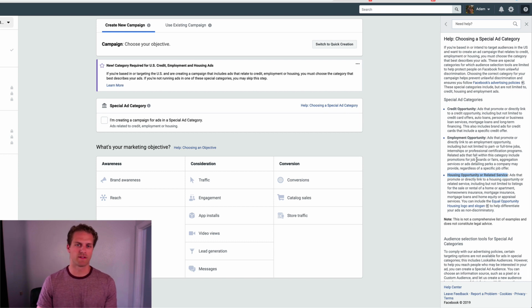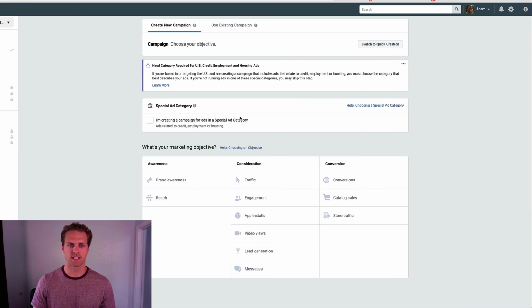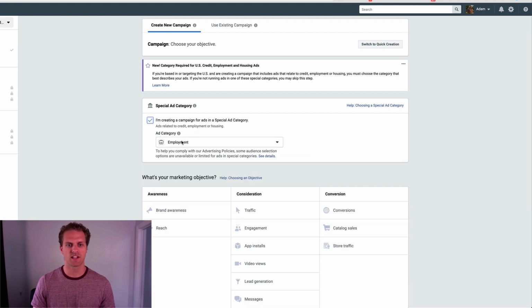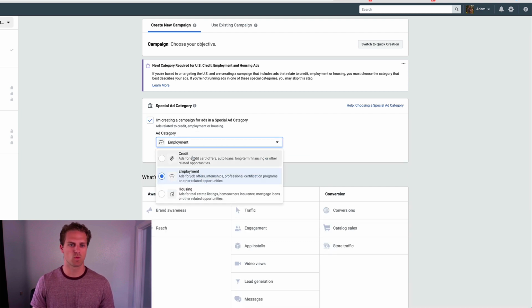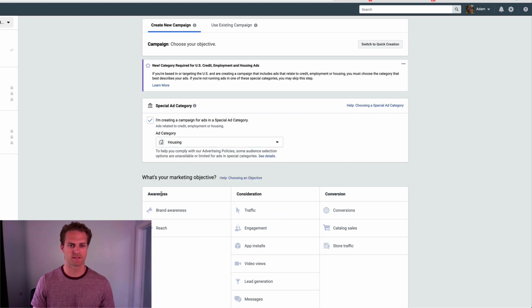Also, if you're looking for more real estate agents to join your team, that is an employment opportunity, so that will affect you as well. So if you come in here, let's exit out of here, you'll need to click on I'm creating a campaign for ads in a special category, because we're doing housing, right? So you'll click on this, and then here you'll be able to choose which one best suits you. So you are going to come in here and choose housing.